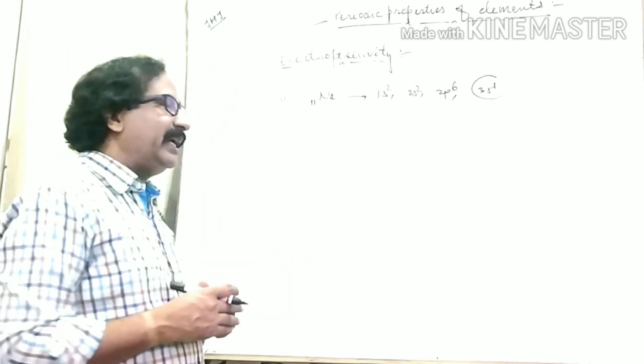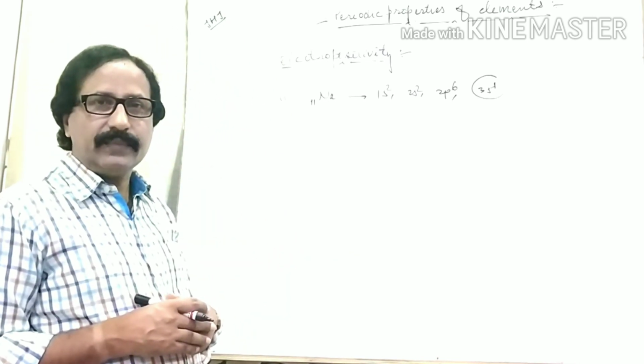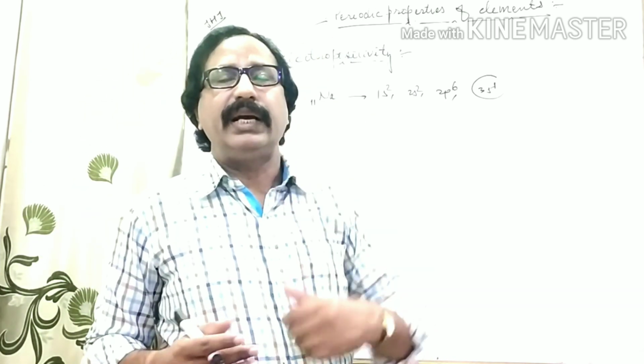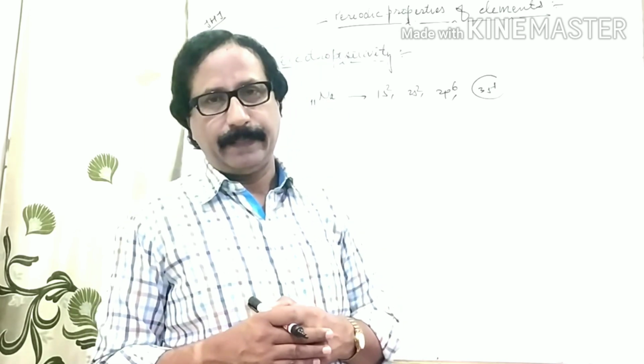And now we have to explain how to measure the intensity of electropositivity.